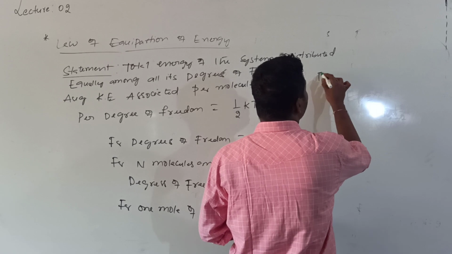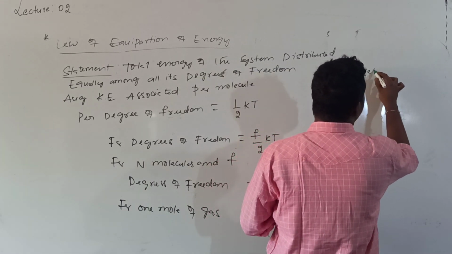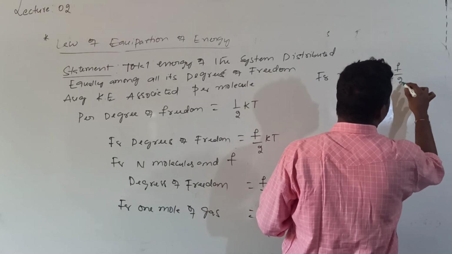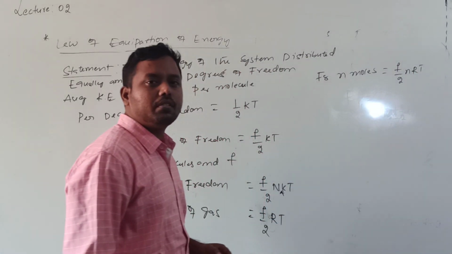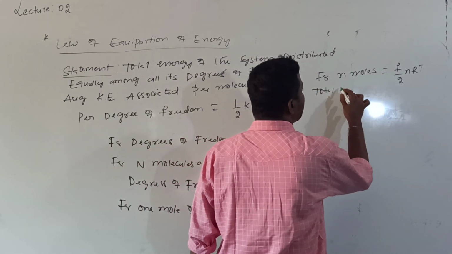So for n moles of gas, for how many moles? For n moles the value will be given by f by 2 into n into R into T. So this is for n moles. Which energy is this? For n moles, the total kinetic energy.